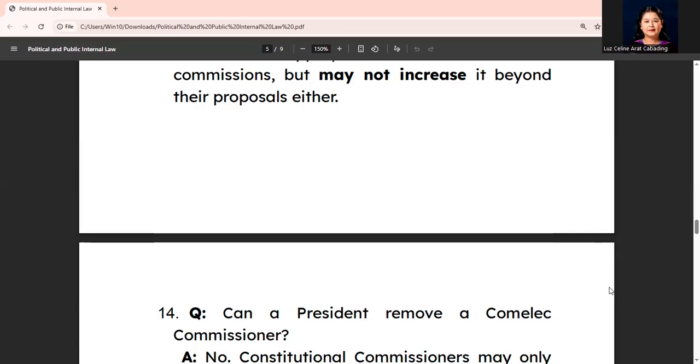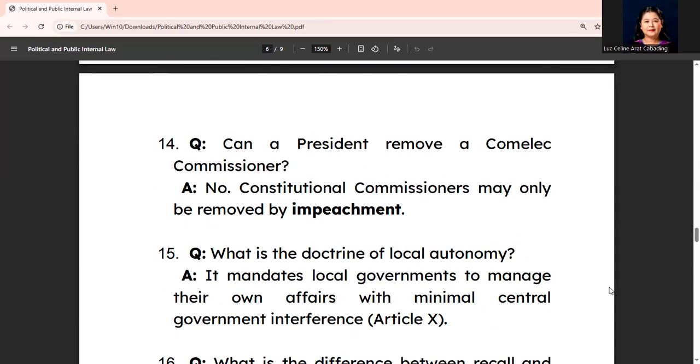All right. Let's go to question 14. Can a president remove a COMELEC commissioner? And the answer is no. Constitutional commissioners may only be removed by impeachment.